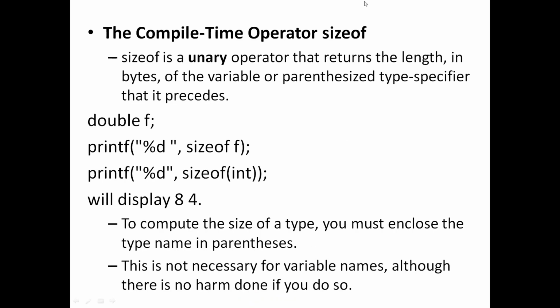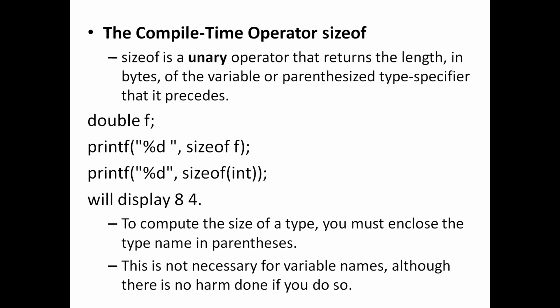The next operator is a useful operator called sizeof. So sizeof is used to know the memory size of some variable or data type. So it is useful in some particular situations. For example, when you use a malloc function, you will have to specify to the compiler how much memory you actually require for your variable, that is the pointer. So in that case, we can use the sizeof for that.